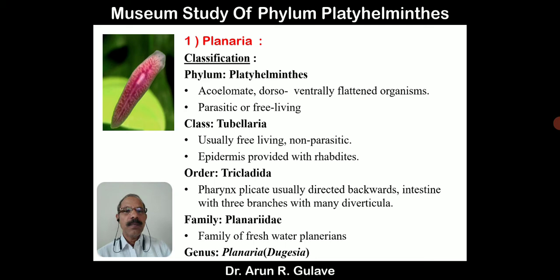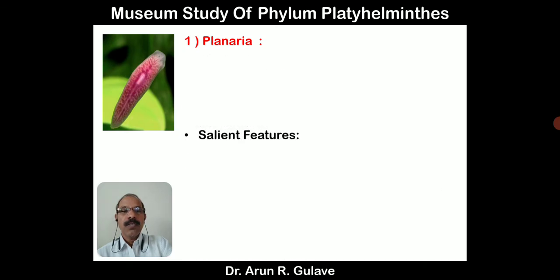This is about the classification of phylum Platyhelminthes. The first animal is Planaria: phylum Platyhelminthes, class Turbellaria, order Tricladida, family Planariidae, and genus Planaria. You may be asked a multiple choice question, what is the class of Planaria? Or there may be a question like this, Planaria is included in which of the following phyla? Like that, some multiple choice questions may be asked in your examination.